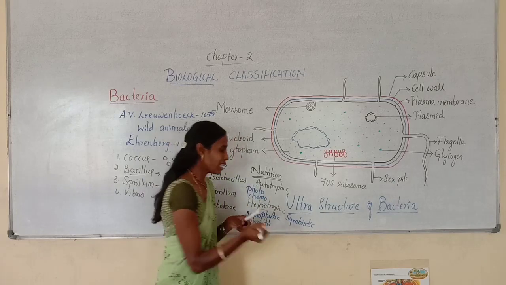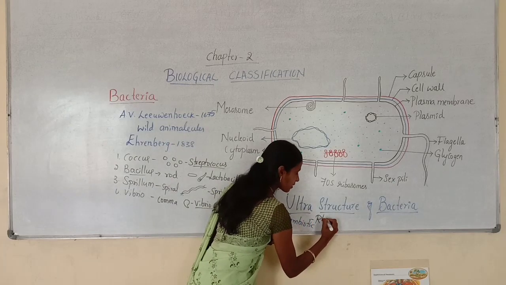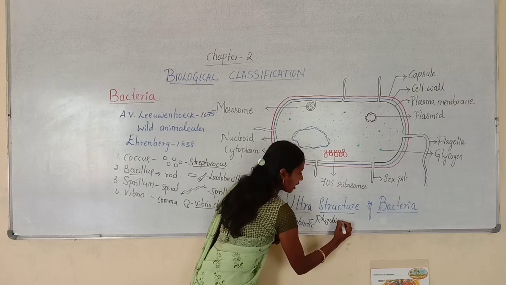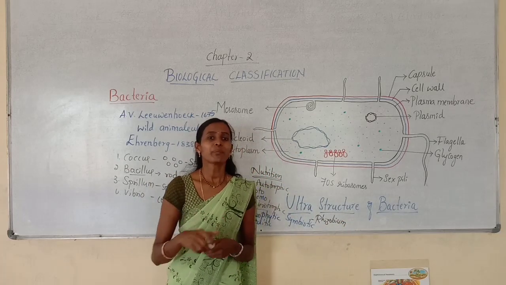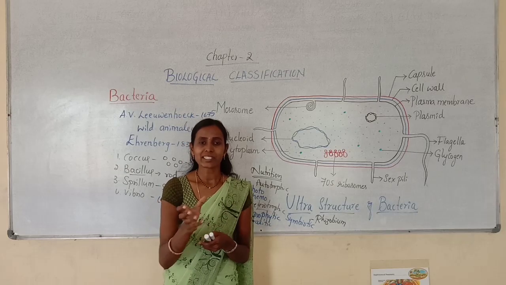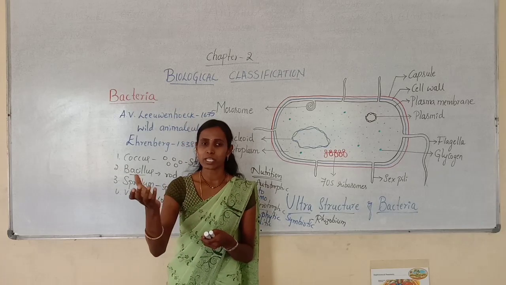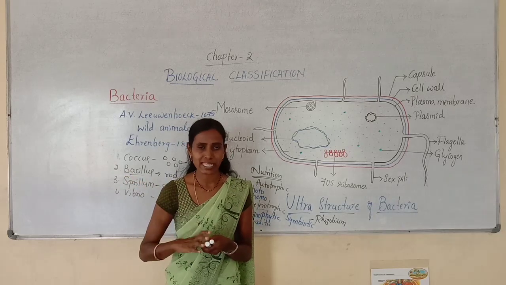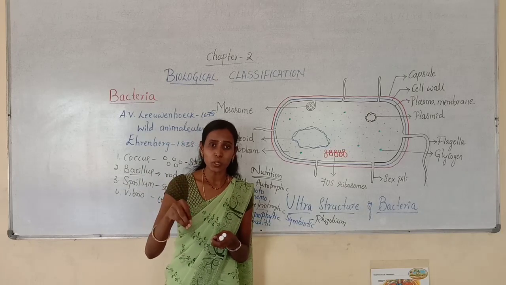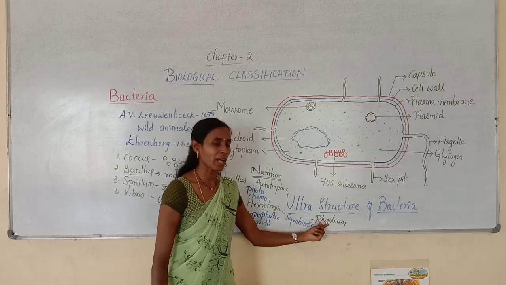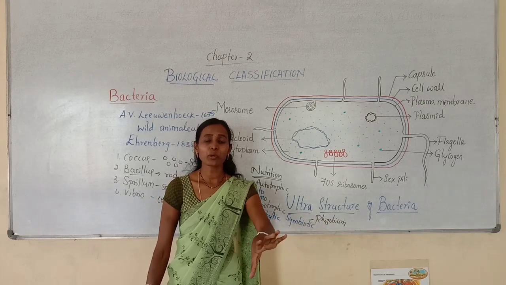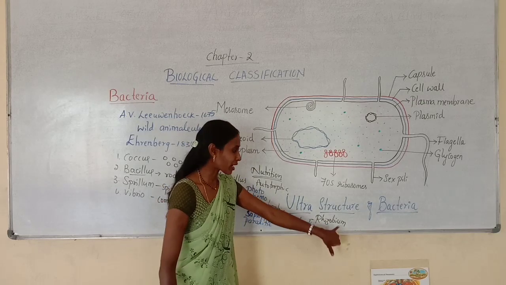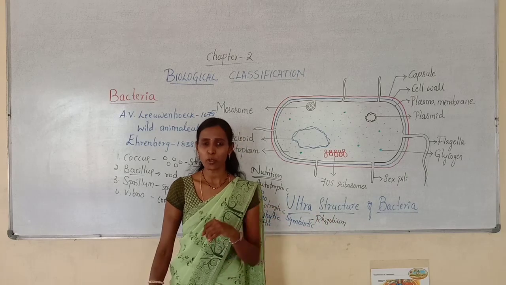The symbiotic bacterium is Rhizobium. This Rhizobium is usually present in the roots of leguminous plants. Certain leguminous plants, like pea and groundnut, are called leguminous plants. In their roots, there is one specific bacterium, that is Rhizobium. Then there is a mutual association between the Rhizobium bacteria and the legume plants.